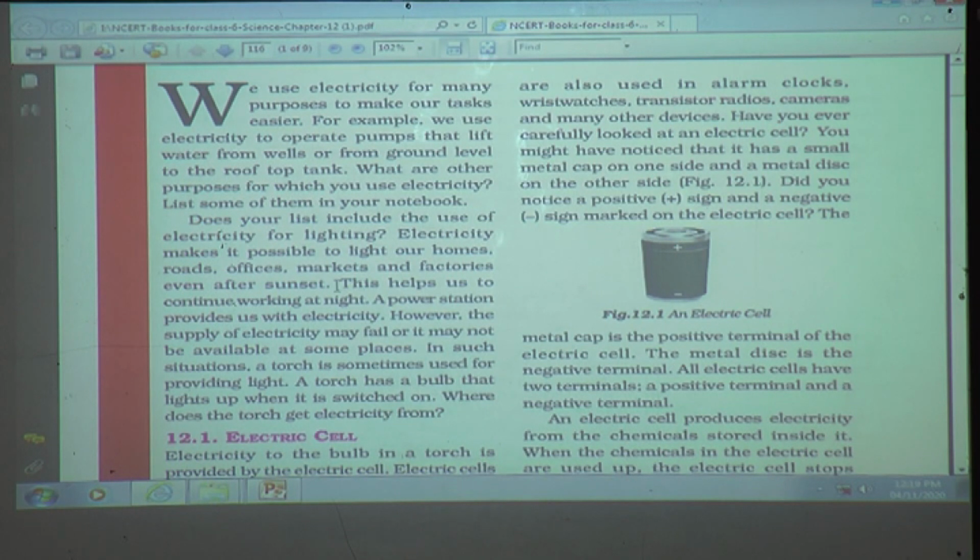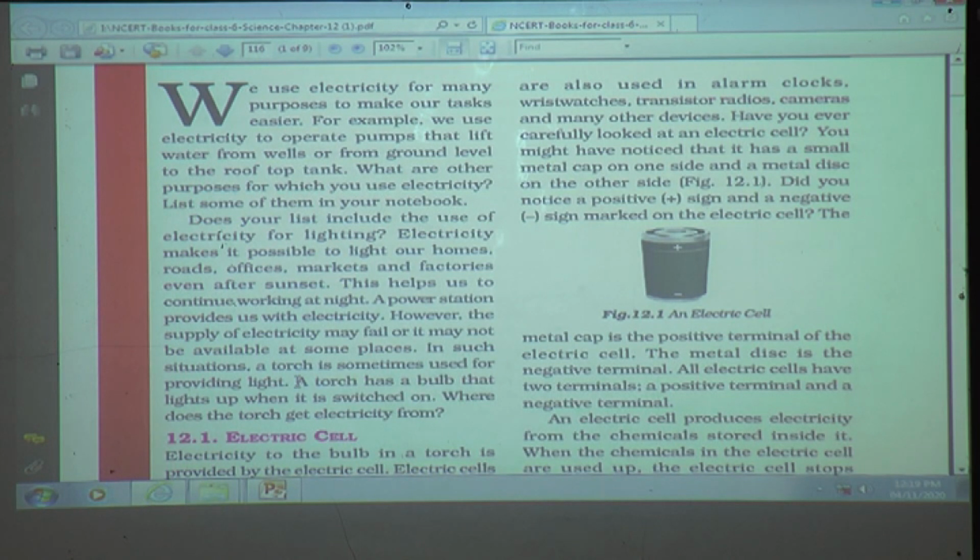When it is dark at night, we use light in our homes, roads, offices, markets and factories. These help us to continue working at night also. A power station provides us with electricity. However, the supply of electricity may fail or it may not be available at some places. In such a situation, a torch is sometimes used for providing light.